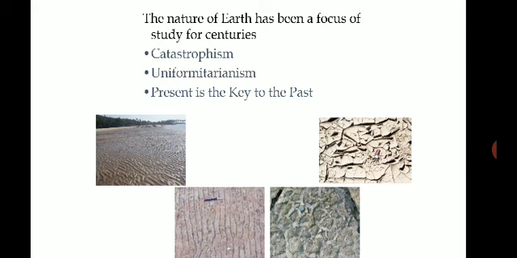There is a theory called uniformitarianism. What it tells us is that the present is the key to the past. It means whatever we observe in day to day life, in the present situation, has happened in the past. That is the main principle of uniformitarianism: the present is the key to the past. So whatever we are seeing today has happened in the past, so that is like a key to the past. This is called the principle of uniformitarianism.